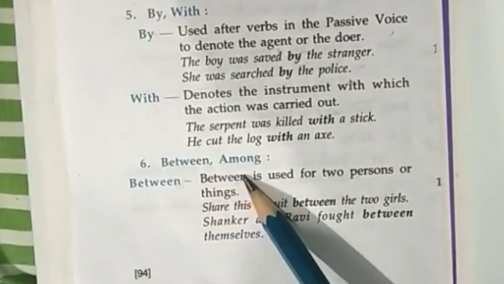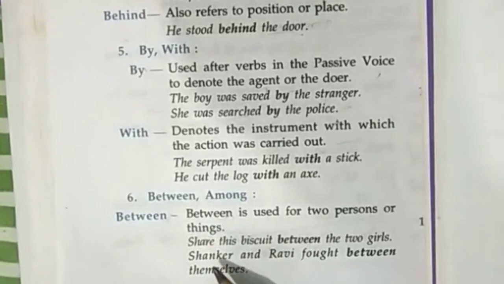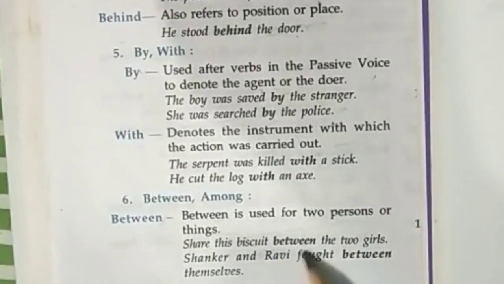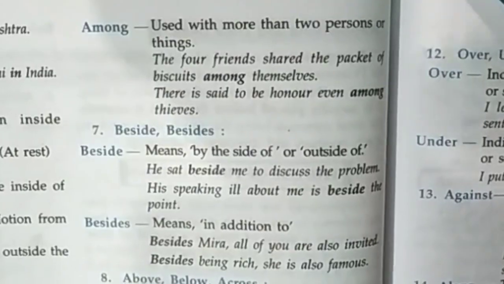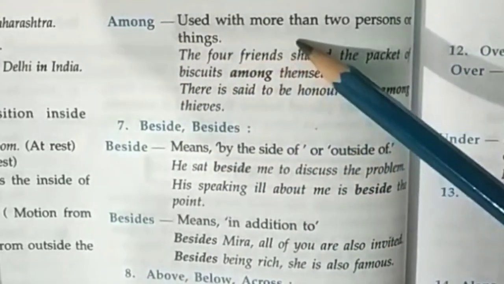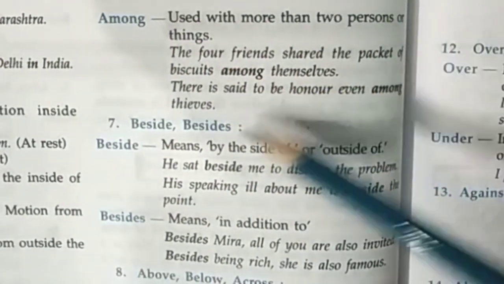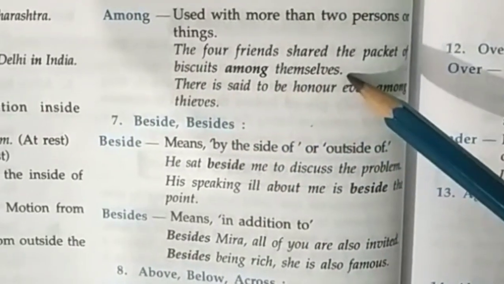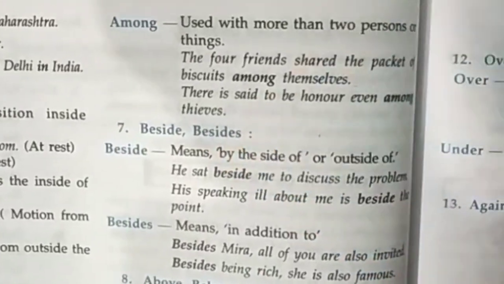Next is between and among. Between is used for two persons or things. Share this biscuit between the two girls. Shankar and Ravi fought between themselves. Among is used with more than two persons or things. The four friends shared the packet of biscuits among themselves. There is said to be honor even among thieves.